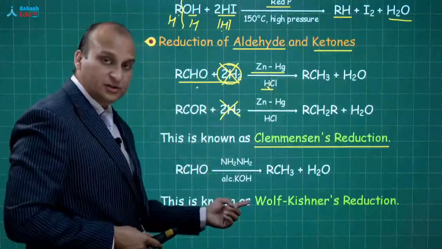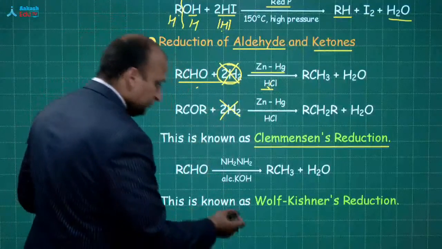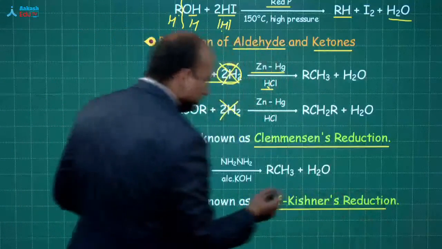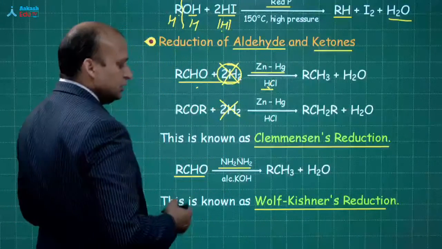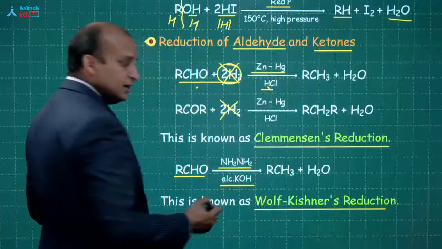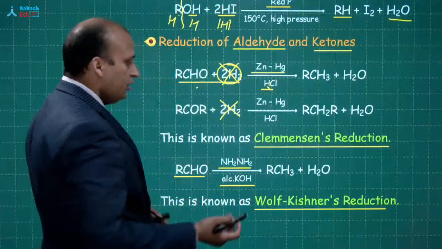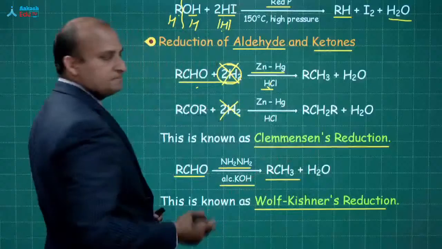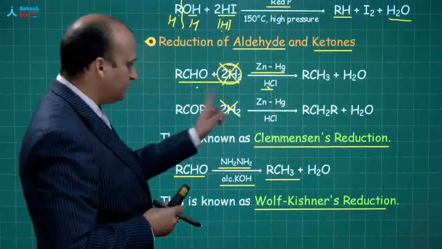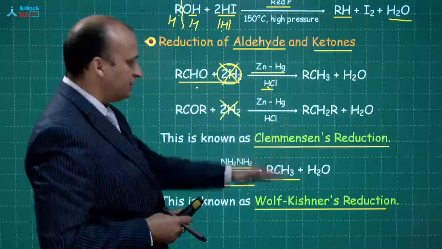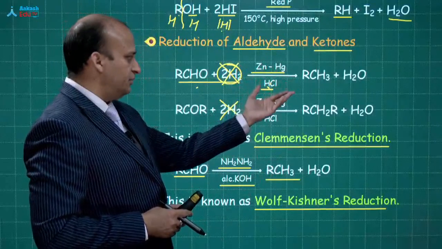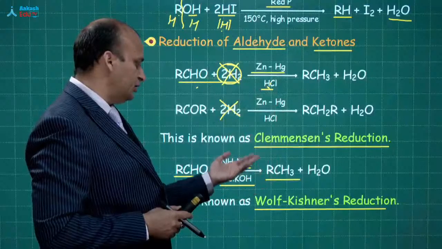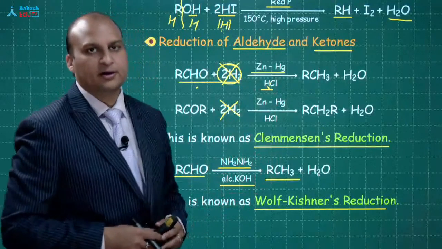And now see, the Wolff-Kishner reaction I have written the right way. This is a Wolff-Kishner reduction. Herein you take this aldehyde, pass it through hydrazine and then alcoholic KOH, or you can also use glycol, and you will get the alkane. Okay, so do not write like this. So what is the difference between Clemmensen's reduction and Wolff-Kishner reduction? That one is using zinc amalgam in the presence of HCl, second is using hydrazine in presence of alcoholic KOH.